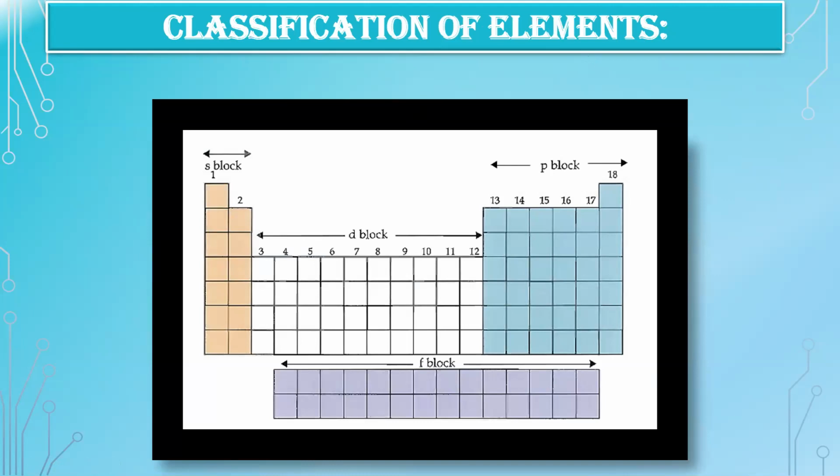The general features of the long form periodic table, as you can see here: the elements are divided into the block elements, that is s block, p block, d block and f block. And you can see that they are classified into 18 groups. Right, these vertical columns are segregated as groups, whereas the horizontal rows are called periods.